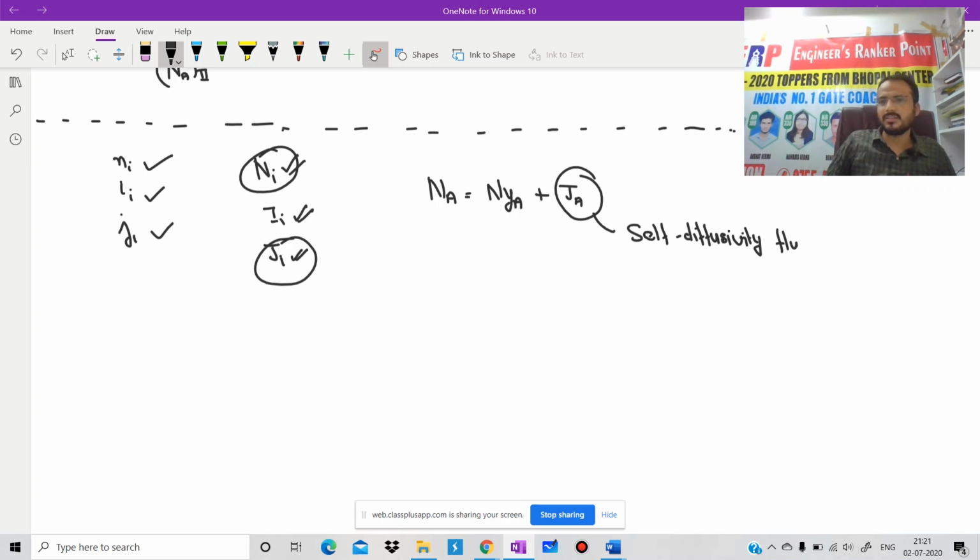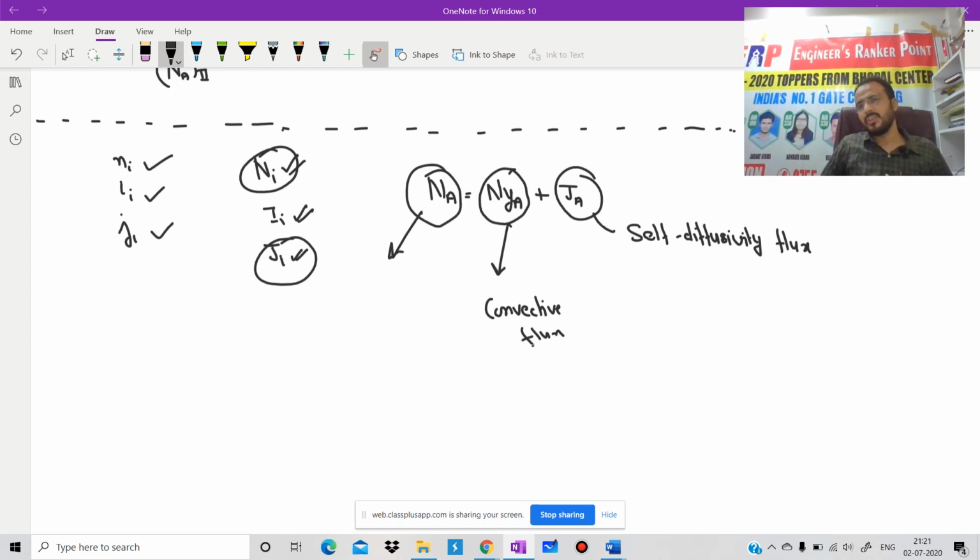This term is known as self diffusivity flux, and this term is known as convective flux, because this is due to convection. And this is with respect to a stationary frame. With the help of the fish and pond example, we have explained the physical significance of this formula, and of each type of flux also. Is it clear?